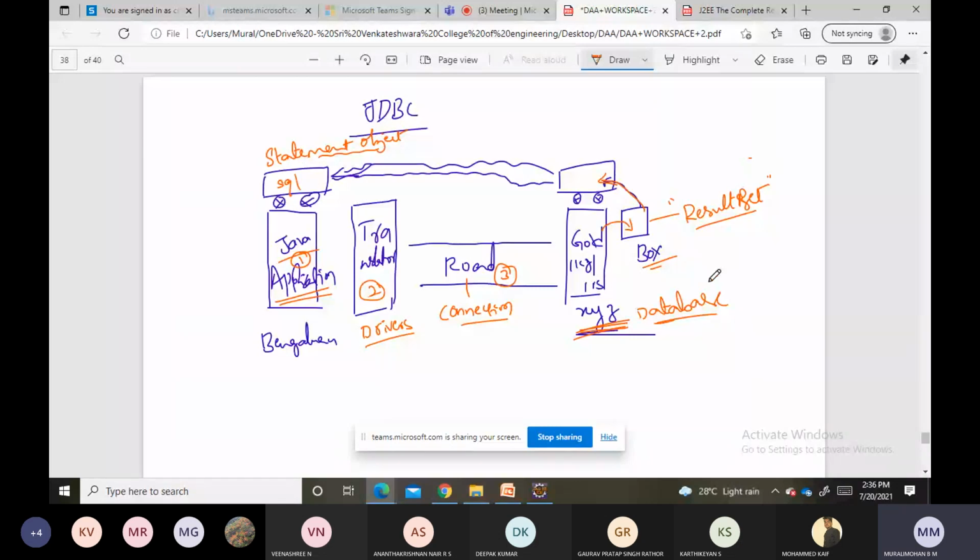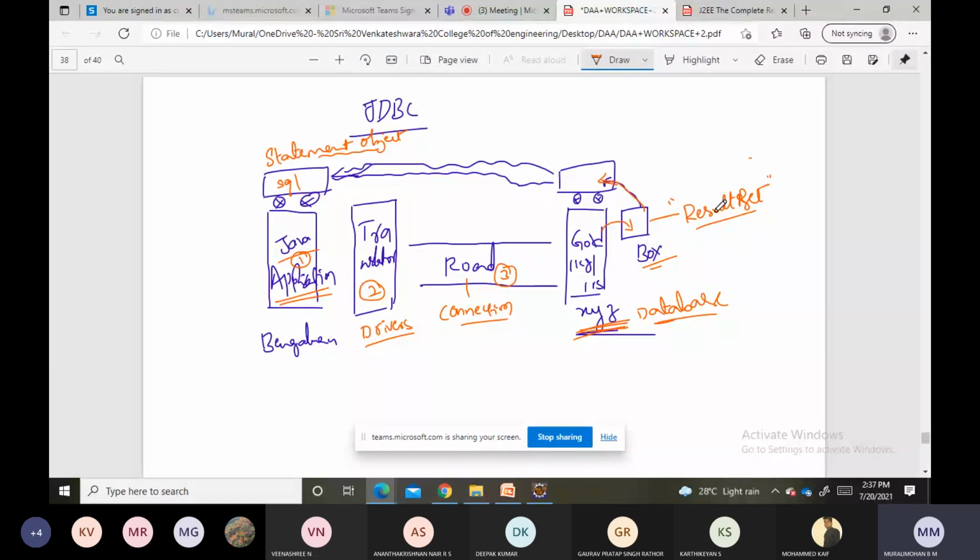Clear? Any doubt? Okay, you should remember this: Java application is there, next drivers, next connection object, next database, statement object, and result set.